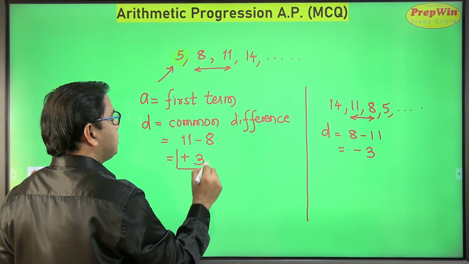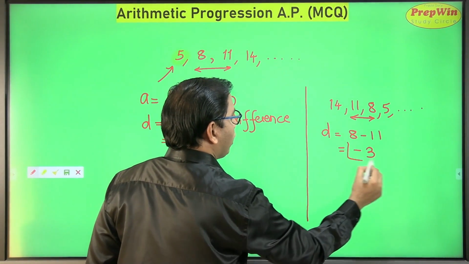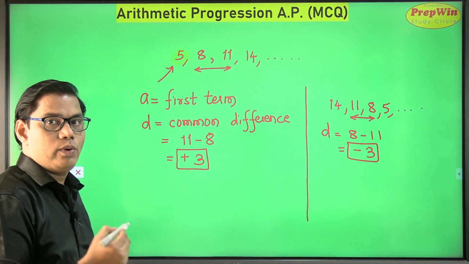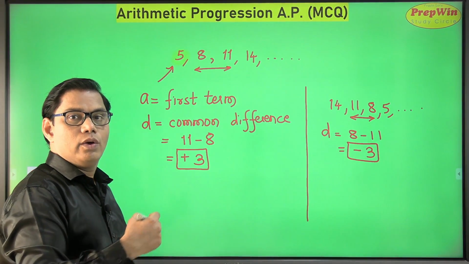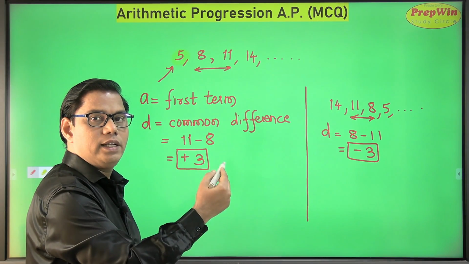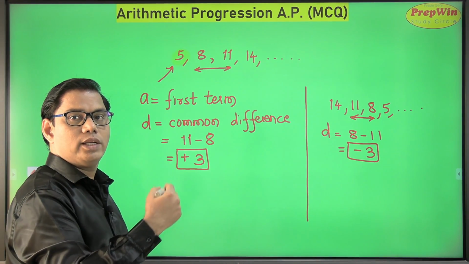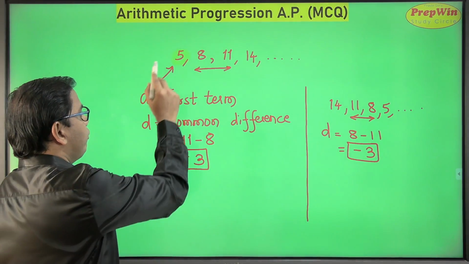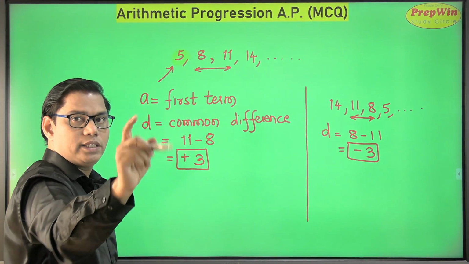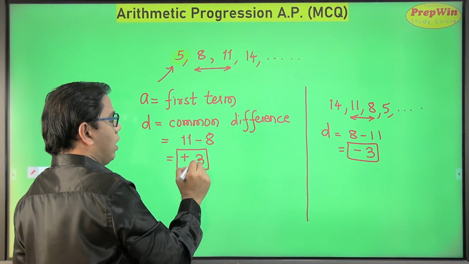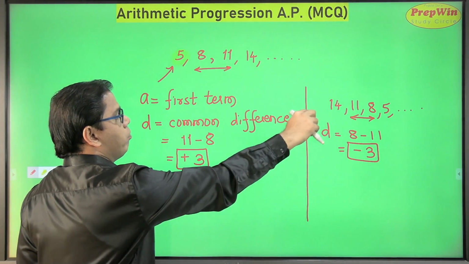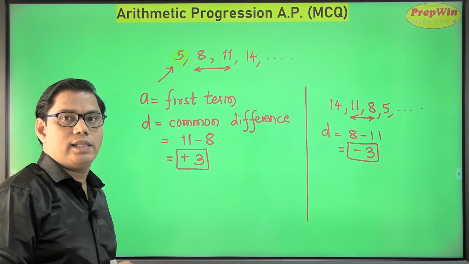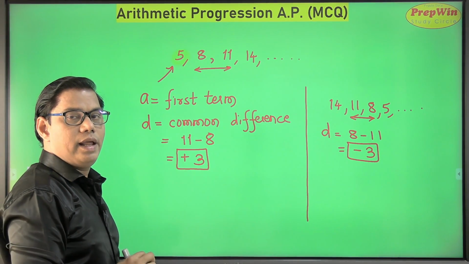So your common difference is positive or negative depending upon what kind of progression you have, increasing or decreasing. If numbers are increasing, please keep in mind that your common difference will be positive, and if numbers are decreasing, your common difference is negative.